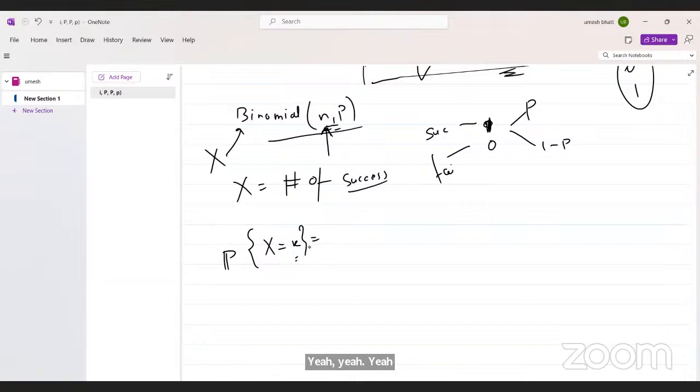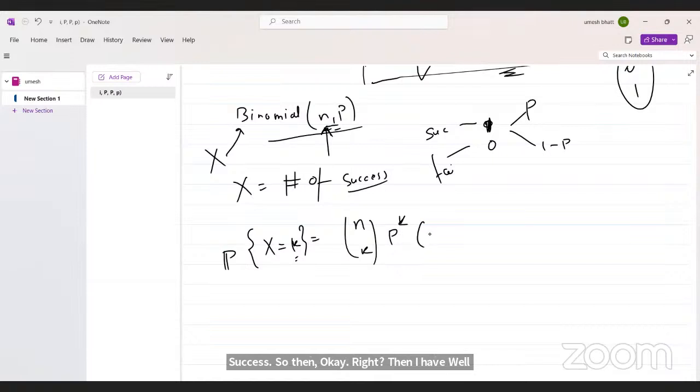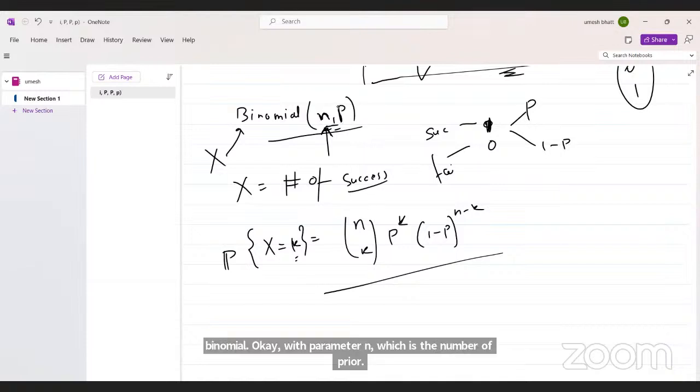So what is the probability of k successes happening? Firstly, I have to choose those k successes, so nCk, right? Then I have k successes, which means p to the power k, and how many failures do I have? n minus k, with probability (1 minus p) to that power. So this is the formula for the binomial model, with parameters n, which is the total number of trials, and p, the probability of success. Any doubt?